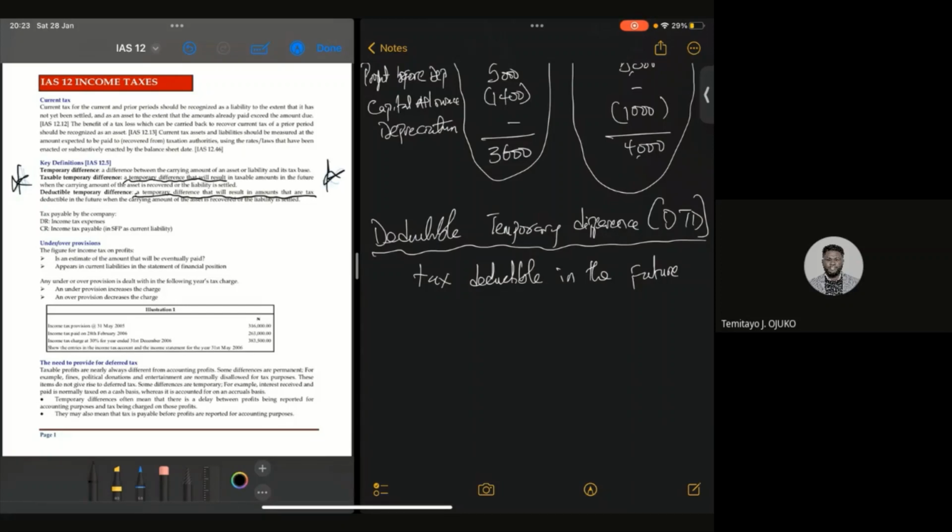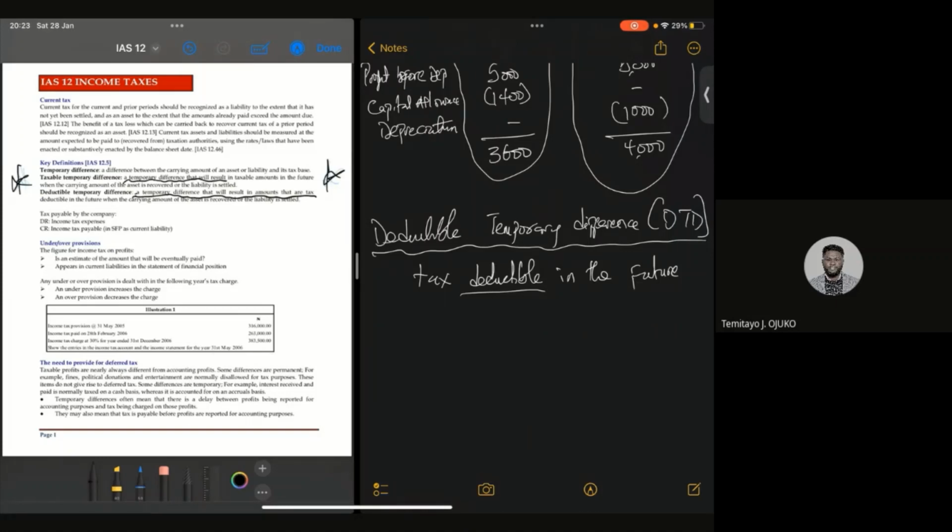Don't forget, a temporary difference is not a permanent difference. It will reverse. Eventually, when it reverses, it means that you are going to enjoy more tax benefits, which will eventually reduce the future tax you'll be paying. That is what we mean by deductible, because in the future, it will help you to reduce future tax.